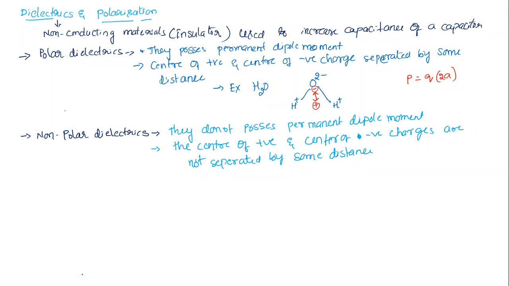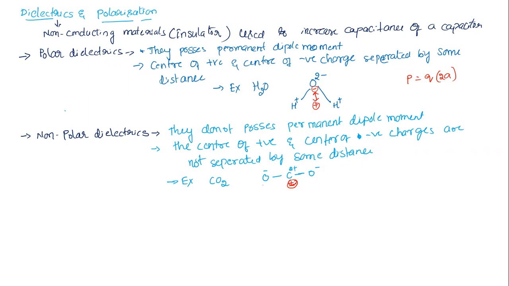An example for non-polar dielectrics? Carbon dioxide, CO2. How do we write the chemical structure? O, C, O, single bonded, with minus on the oxygens and 2 plus on the carbon. The center of positive and center of negative are in the same place.